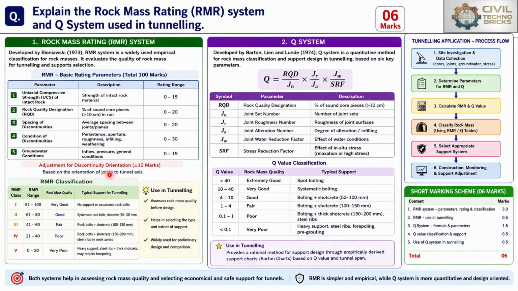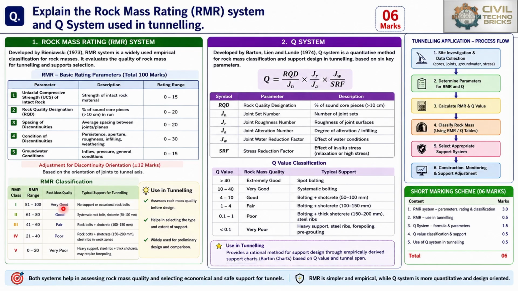Then there is the adjustment for discontinuity orientation, which is plus or minus 12 marks, based on the orientation of joints to the tunnel axis. These RMR basic rating parameters are further classified in the RMR classification, listed in 5 classes with reference to the RMR range, and we have to mark the rock mass quality.